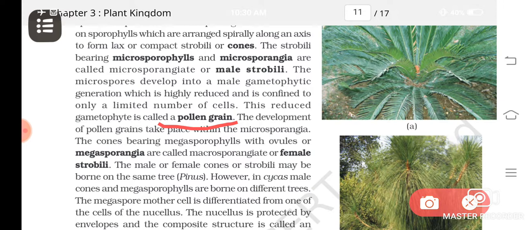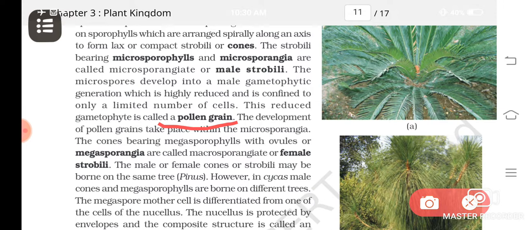So pollen grain is not the gamete; it contains the male gametophyte, and it is very highly reduced, within the pollen grain. Here the gametophyte does not have any independent life. It is completely dependent on the sporophyte.